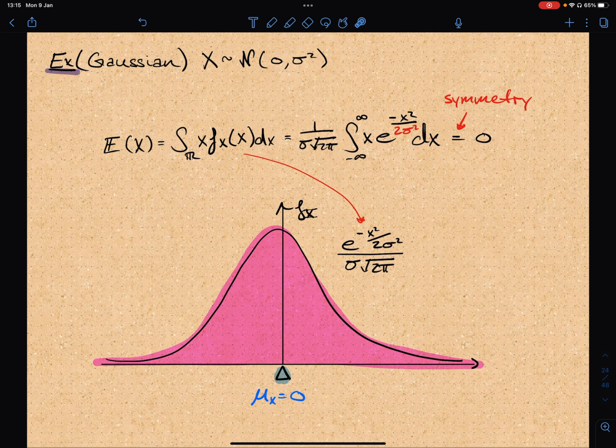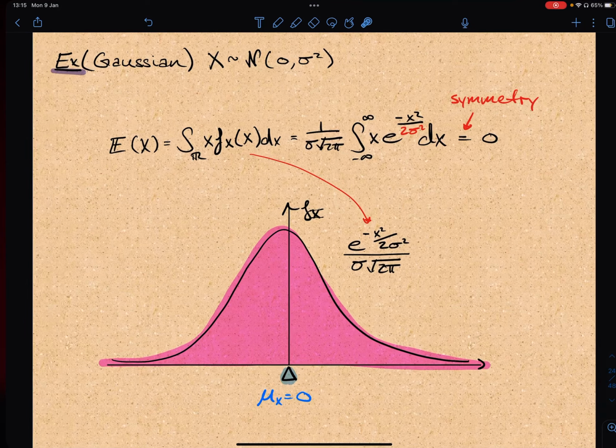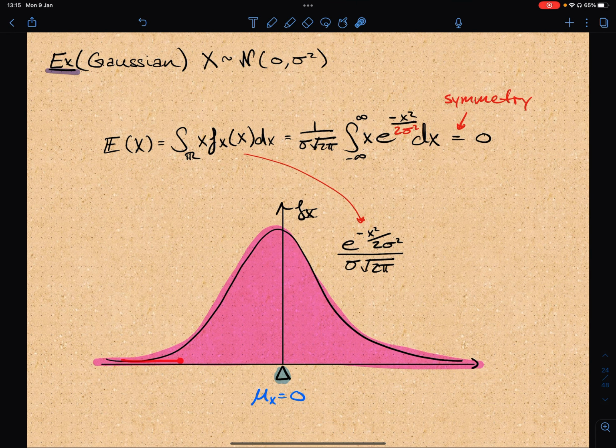But if we go back to the interpretation of the seesaw, of the center of mass, it's clear from the definition of the density function that the density function is symmetric about the point 0. And so if we put the center of mass here, we'll see that the seesaw will be balanced. And just by symmetry, we can claim that the mu of x, the expected value, is going to be 0.